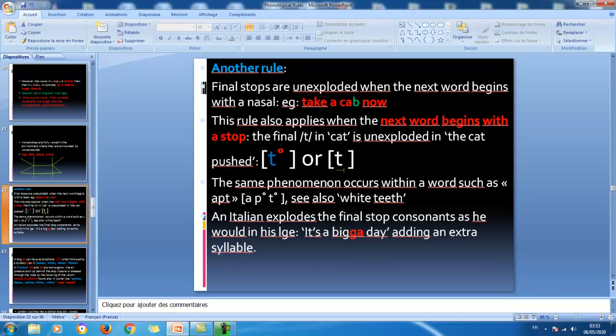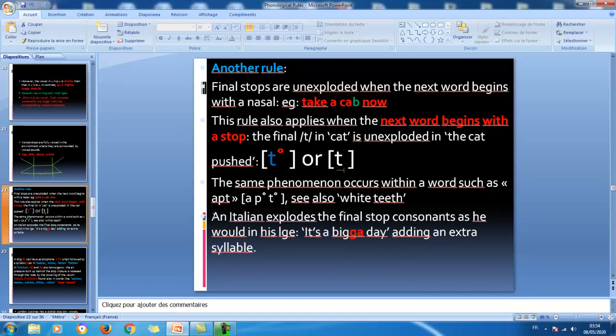Now the same phenomenon occurs within a word such as "apt". We don't release the air for P and then go on to T, but we say "apt". So this one is unreleased because it is followed by another voiceless stop. Same thing in "white teeth". We don't say "white teeth" with a release, we say it unreleased. So the air here is still kept within the oral cavity, and this first one is unreleased.